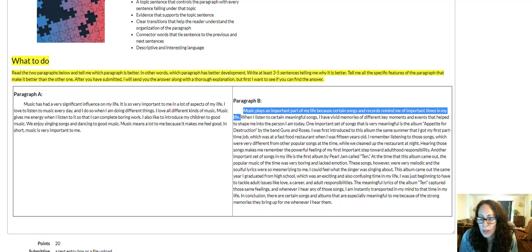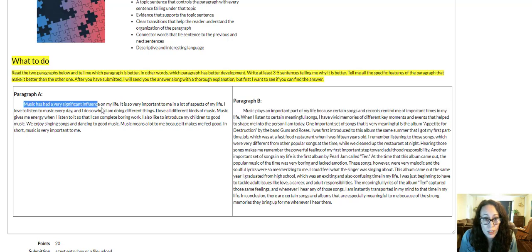Now, what this does is this makes it much, much easier to write this, okay? So for the first one, if you use this as your topic sentence, it's so vague, it's almost like you don't know where to start. There's so many different ways that you can start, so many different things that you can say, that a lot of times it's actually hard to even write anything at all.